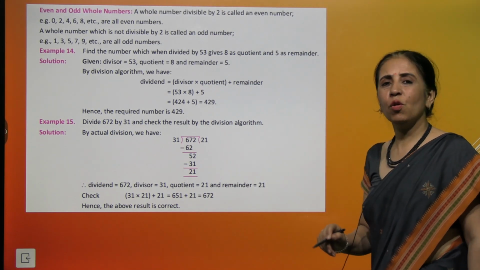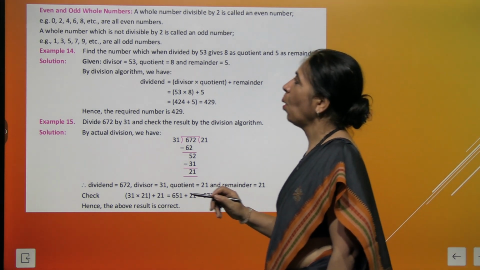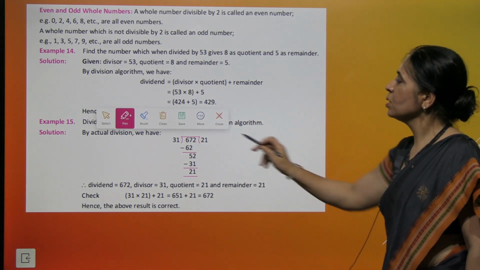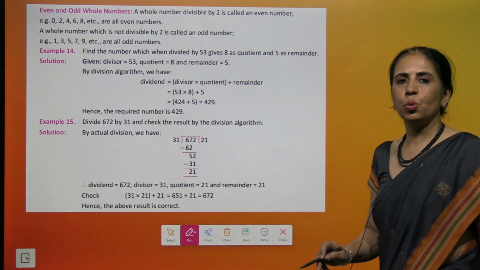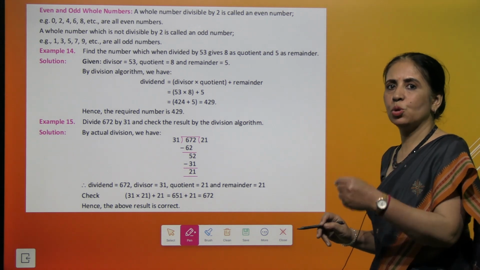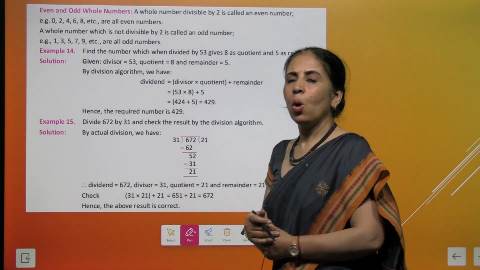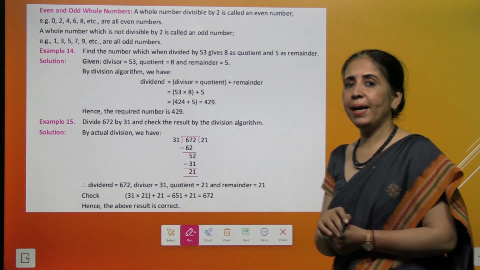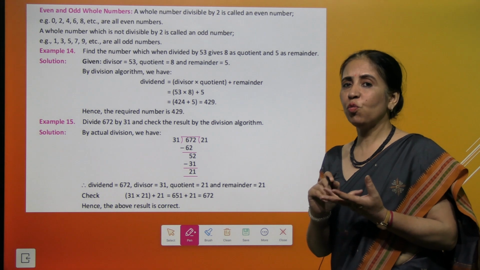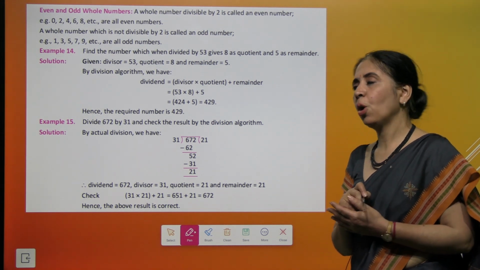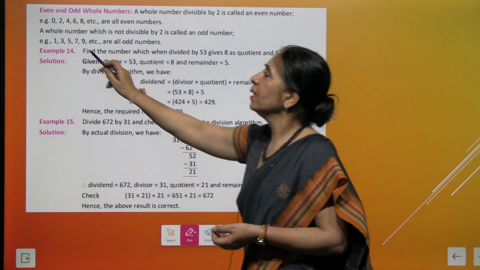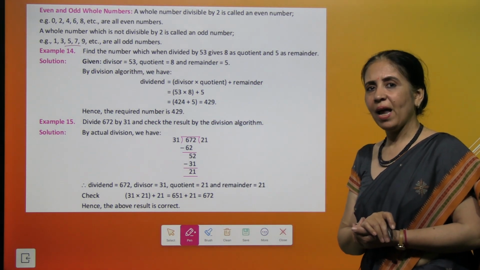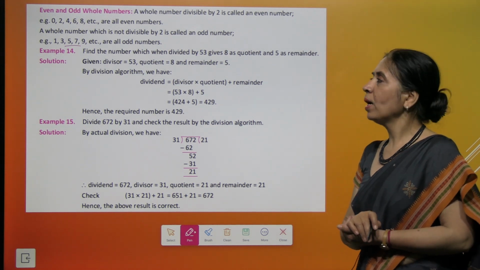Now, what are even and odd whole numbers? Talking about the numbers which are divisible by 2, that is 0, 2, 4, 6, 8, 10. All these numbers are even numbers. And if you check for the bigger numbers, the numbers ending with 0, 2, 4, 6 and 8 are always even numbers. And the numbers which end with 1, 3, 5, 7 and 9 are called odd numbers.